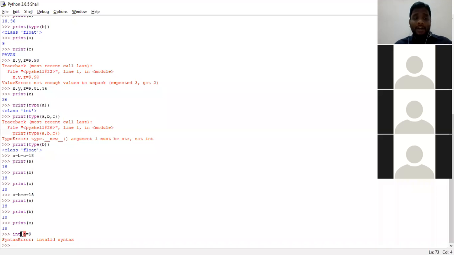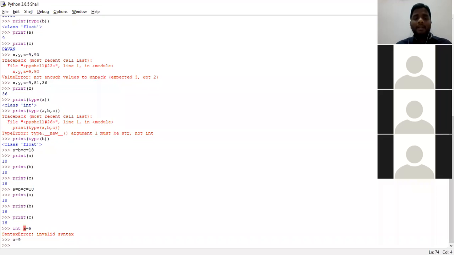I already told you that we no need to mention any type of data type. Simply we can write a is equal to 9. That's enough. So everyone has understood what is this invalid syntax? I already showed you in the slide that there is no purpose of declaring a variable in Python programming language. Simply we can name a variable, use the assignment operator and give the value for it. Clear? Roll number 65, clear with your doubt?